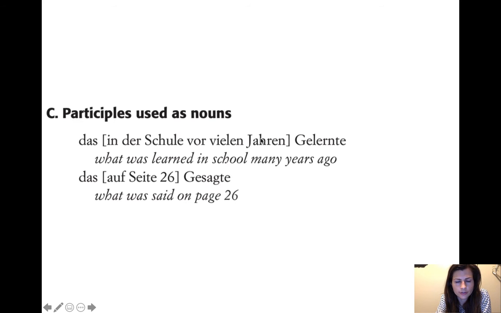Yeah, you can do the same order for that. What was learned many years ago? What was learned in school many years ago? Das Gelernte, but then das in der Schule vor vielen Jahren Gelernte. And then we learned that you could do something like das Gesagte, what was said, or that which was said. And so you can, of course, add in a little adjective construction to further describe it. Das auf Seite 26 Gesagte, that what was said on page 26, or that which was said on page 26.